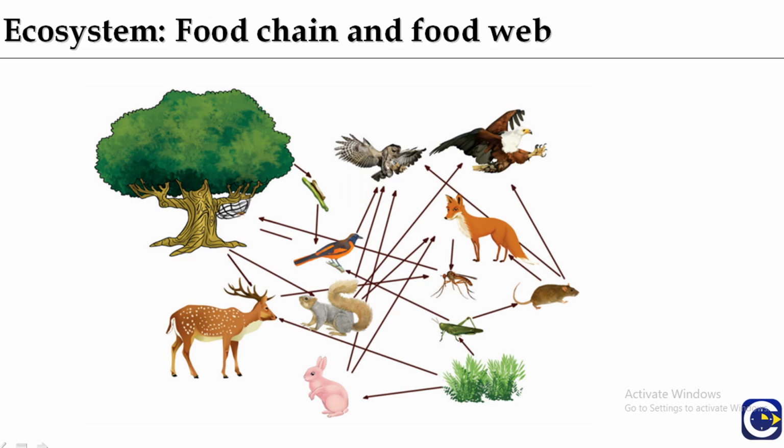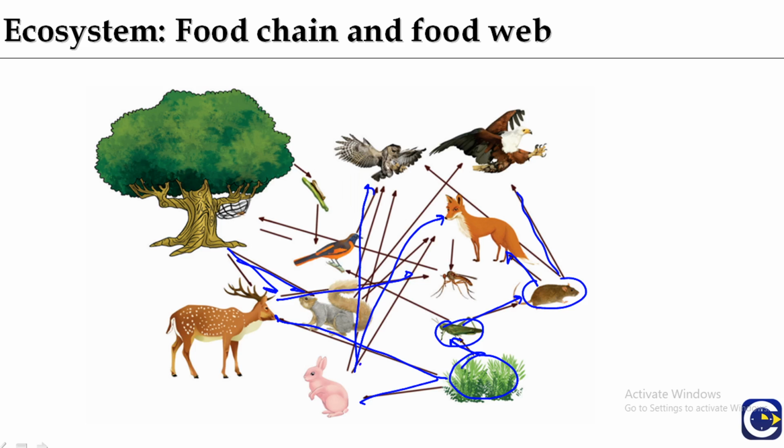Here you can see the green grass, which is taken up by rabbit. Rabbit is eaten by wolf, and also by hawk. Rat is taken up by these as well, and deer is eaten by others too. This is how the organisms in an ecosystem are interconnected. So many food chains are present, and there is the formation of a food web.